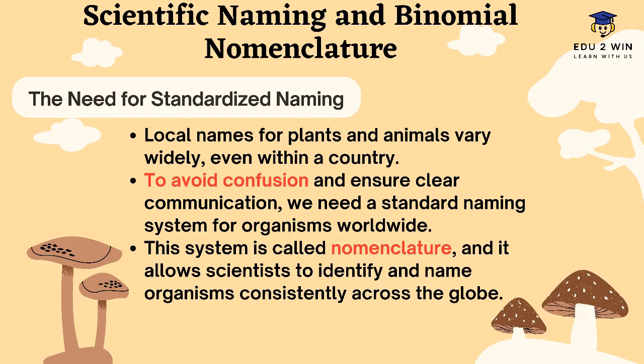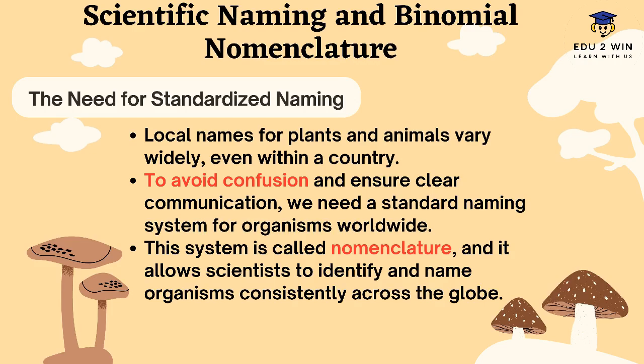Yes, that's how someone identifies us, right? But we need a standard system of naming. In my class, there are four boys named Rahul. And when someone calls Rahul, all of them will be like, yeah, what? What is it? So we need a systematic or scientific system of naming.